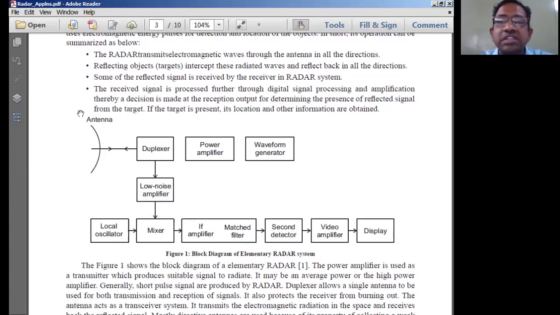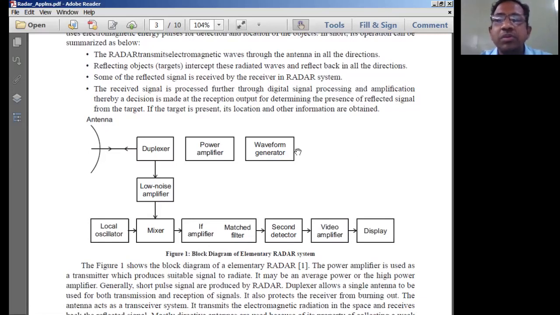So using these three units, we are normally going to operate any radar. Now, it is based on what we are going to do with the received signal from the receiving antenna. Based on that, the receiver section is normally going to change. The transmitter section is always going to be uniform. Why? Because the transmitter unit is always going to transmit some sequence of pulses.